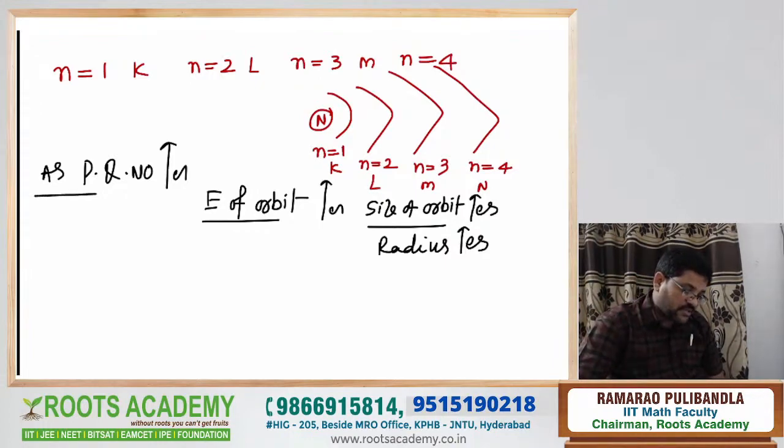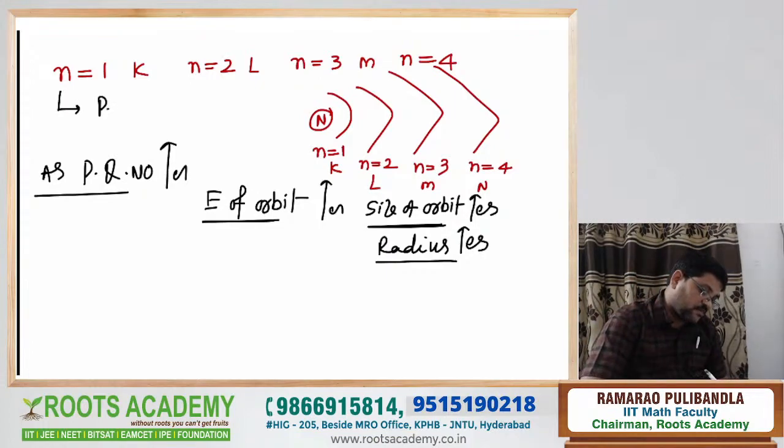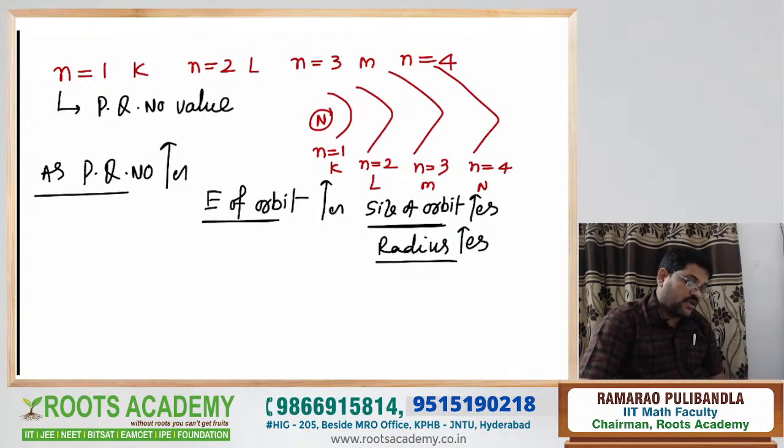As the principal quantum number increases, the energy of the orbit increases, the size of the orbit increases, and the radius of the orbit increases. Now the stationary orbit is shown by the symbol small n. What is small n? Small n is nothing but the principal quantum number value. Now n equal to 1 is called the K orbit, n equal to 2 is called the L orbit, n equal to 3 is called the M orbit, n equal to 4 is called the N orbit, and so on. Understand what I am saying?